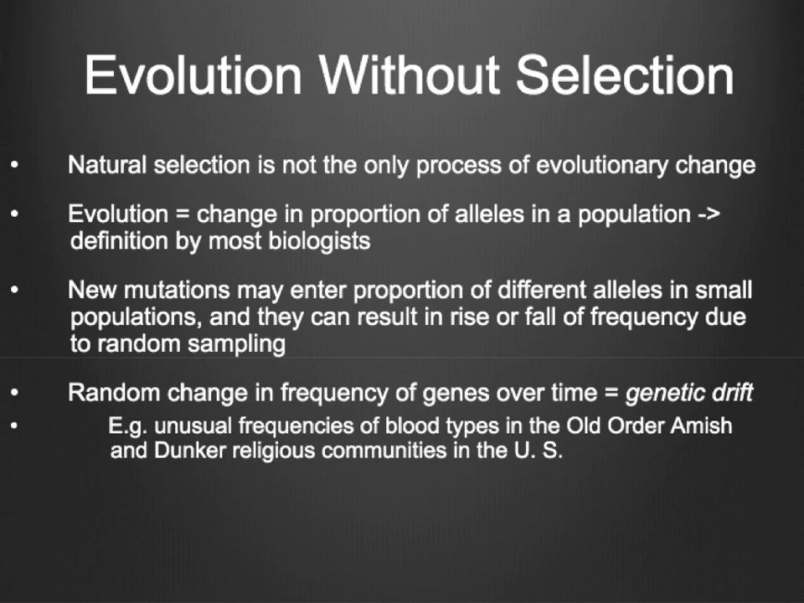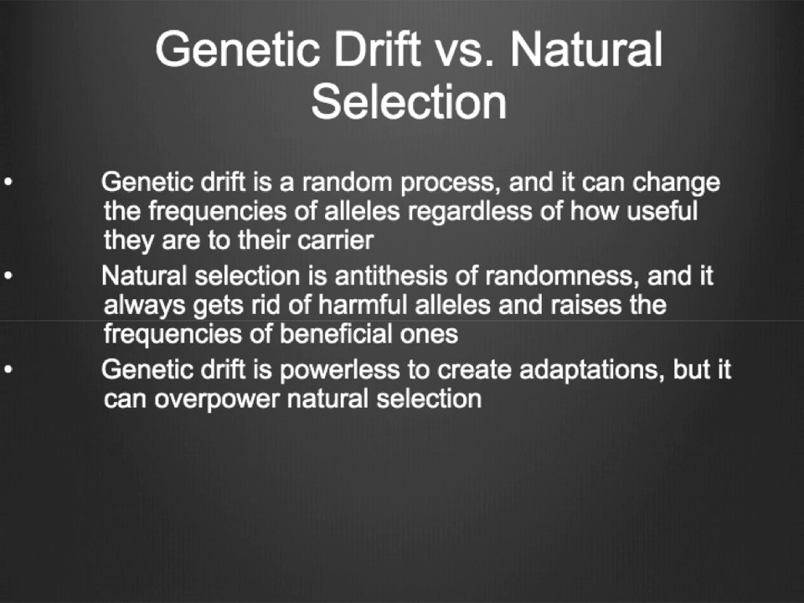One example is shown in the unusual frequencies of blood types in Old Order Amish and Dunker religious communities in the US. These are small isolated religious groups whose members intermarry, and their intermarriages show rapid evolution by genetic drift. Genetic drift versus natural selection. They are opposite to each other. Genetic drift is a random process, and it can change the frequencies of alleles regardless of how useful they are to the species. On the other hand, natural selection is not random. It always gets rid of harmful alleles and raises the frequencies of beneficial ones.